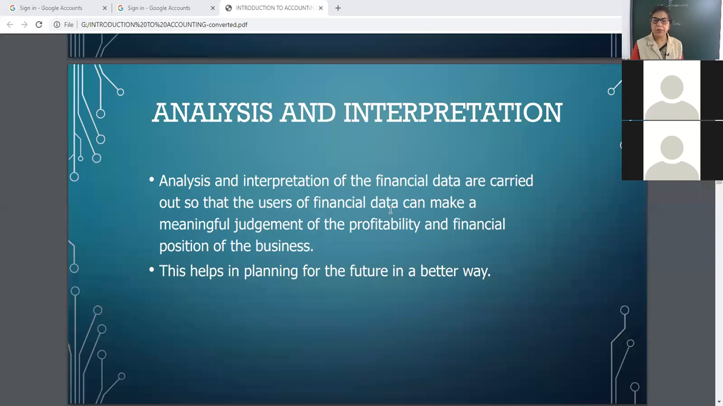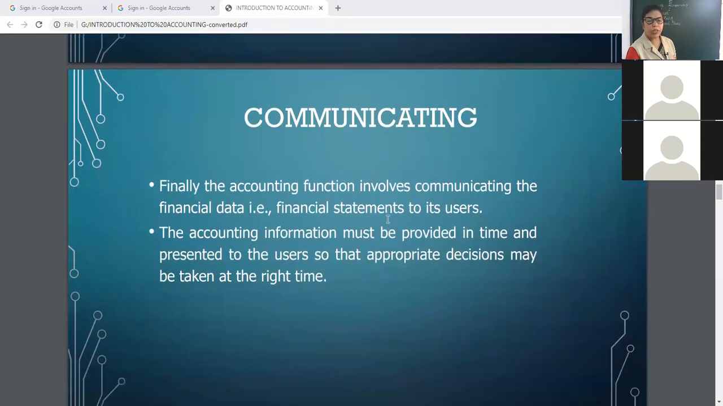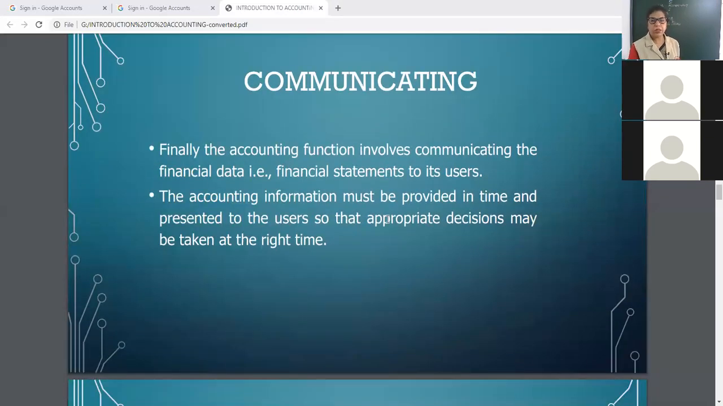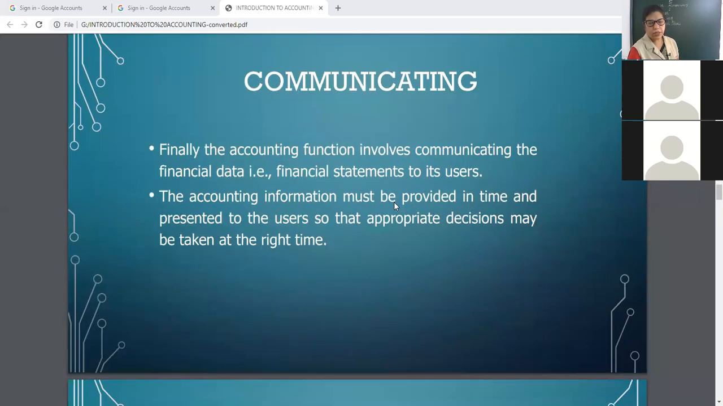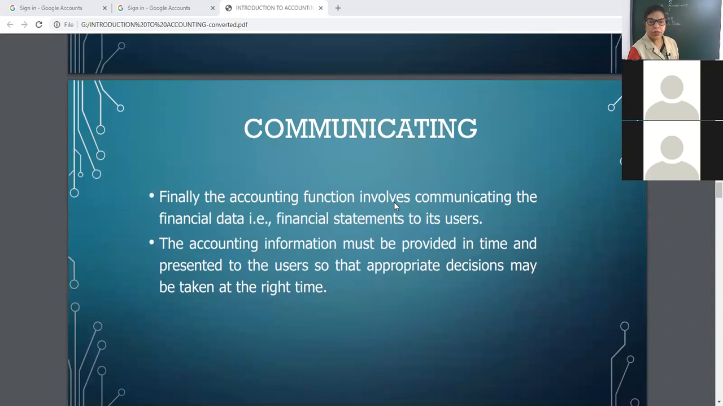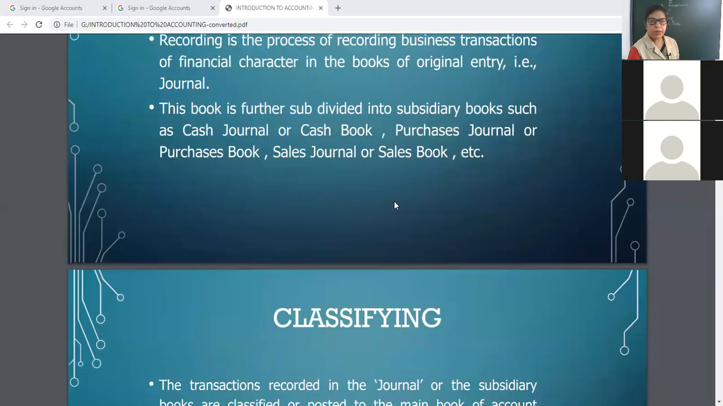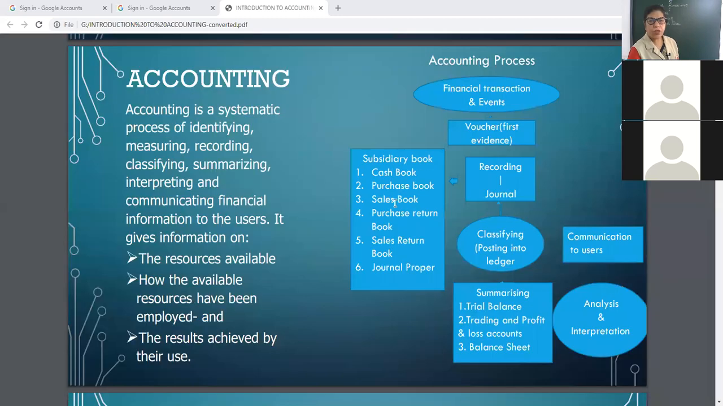Analyzing and interpretation means meaningful judgment for the profitability and financial position that is helpful in planning. Why is analysis and interpretation required? Just to make future plans or policies. Then communicate, as I explained to you, communication to interested users, which may be internal or external. Objectives we completed yesterday. So today we completed this part. First of all, this is the summary of the accounting process.